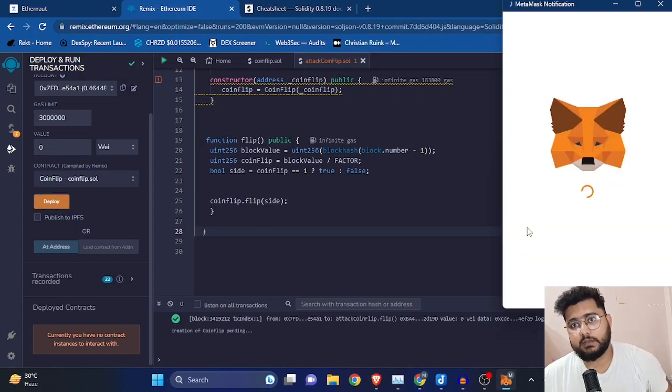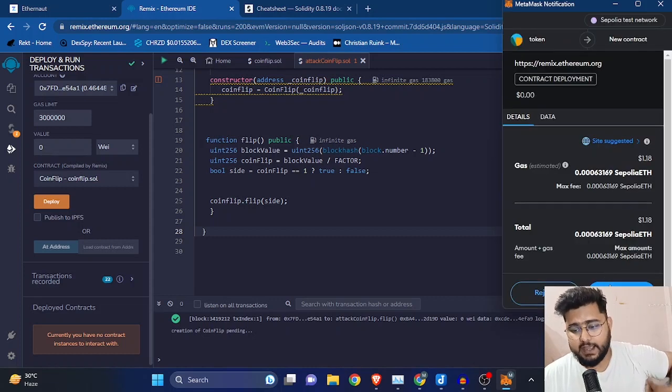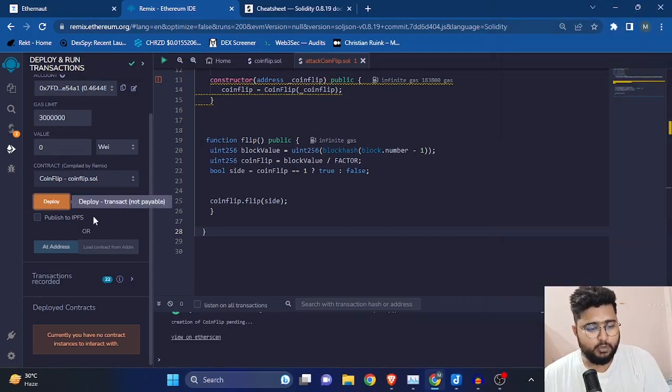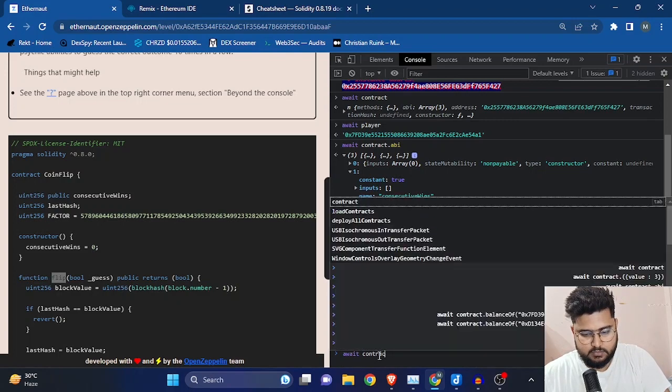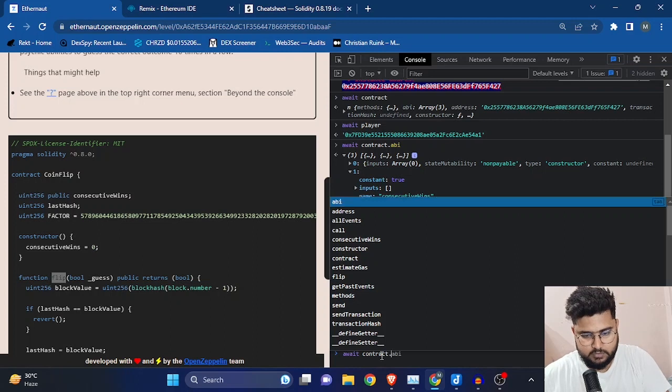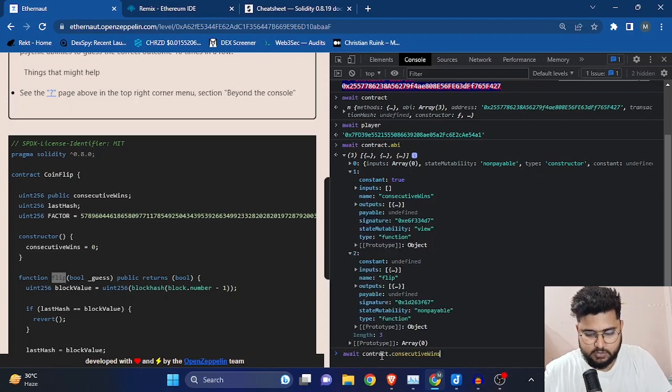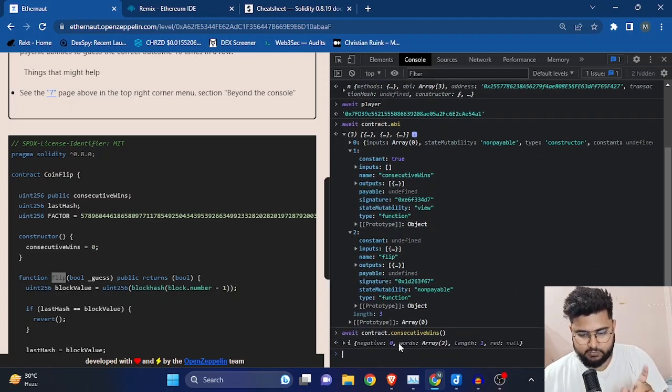When this contract is deployed, all we have to do is keep on doing it 10 times. But before that, let me just show you one thing pretty fast: await contract dot consecutive wins, right? I'll have to show this.